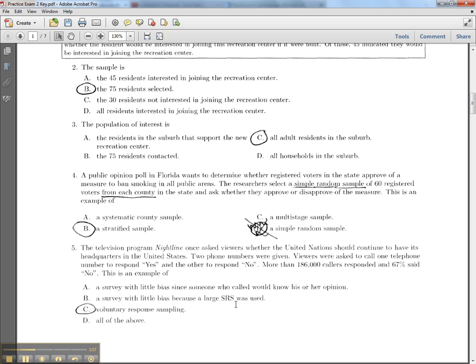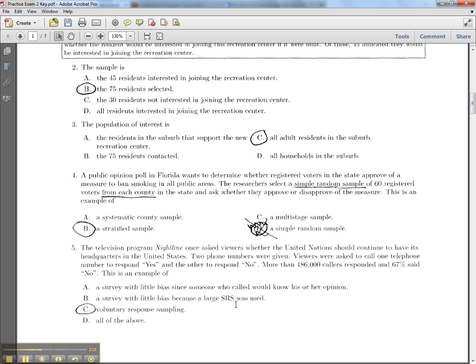Now, number 5 says the television program Nightline once asked viewers whether the United Nations should continue to have its headquarters in the United States. 2 phone numbers were given. Viewers were asked to call one telephone number to respond yes, and the other to respond no. More than 186,000 callers responded, and 67% said no. This is an example of A, B, C, D.